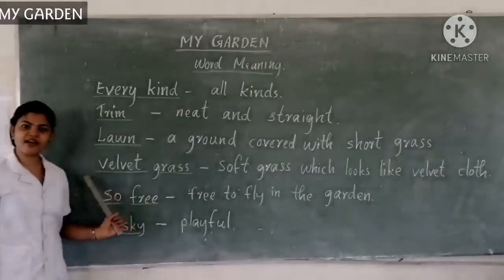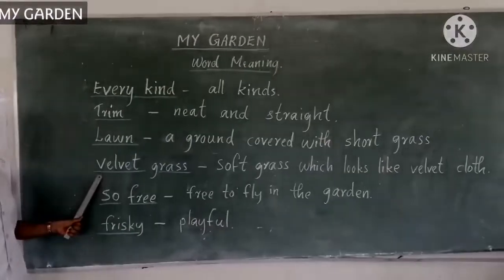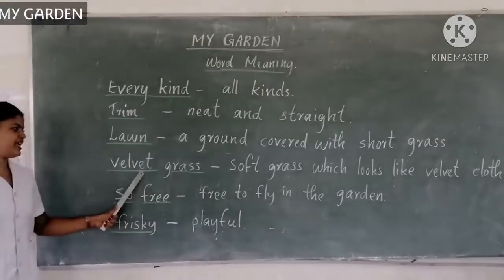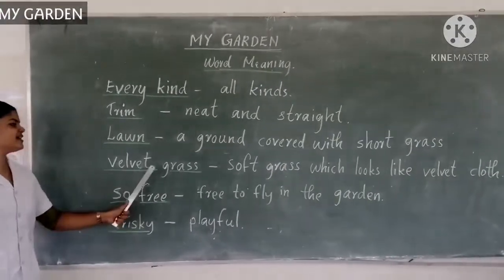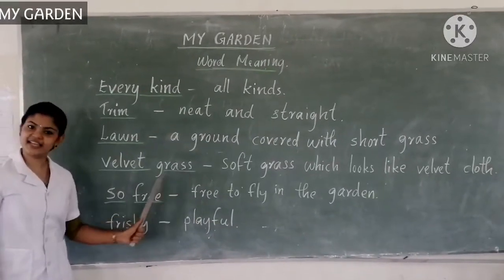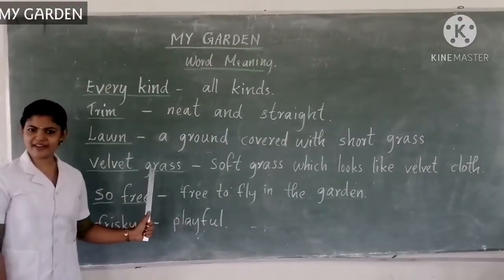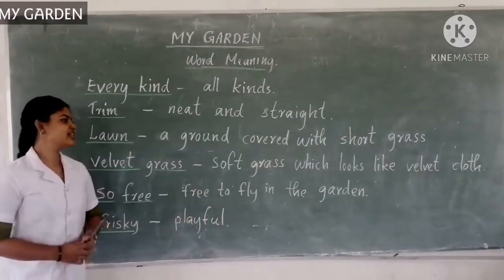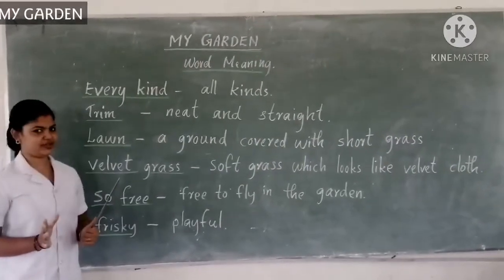Then what is the spelling of velvet grass? V-E-L-V-E-T, velvet. G-R-A-S-S, grass. Then what is the meaning of velvet grass? It is soft grass which looks like velvet cloth.